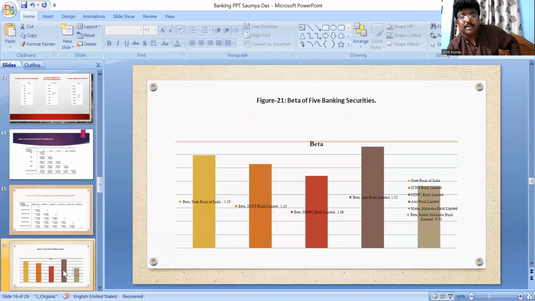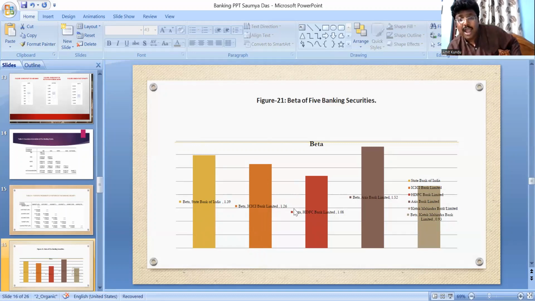Now there is the beta of the 5 banking stocks. Beta is the systematic risk. If beta is greater than 1, then the stocks are aggressive, and if it is less than 1, then the stocks are defensive. Only Kotak Mahindra is a defensive stock, with a beta value of 0.93.